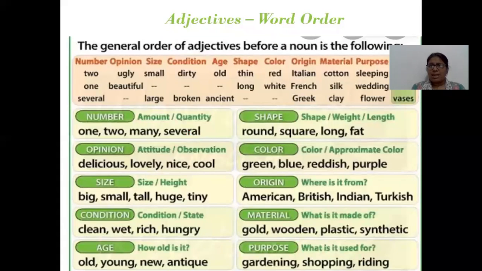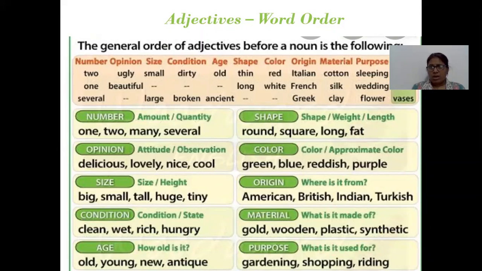Now, this is adjectives word order, and the general order of adjectives before a noun is the following. First is number, amount or quantity, opinion, attitude or observation, size or height, condition or state, age, how old is it, shape, weight or length, color, approximate color, origin, where is it from, material, what it is made of, and purpose, what is it used for.